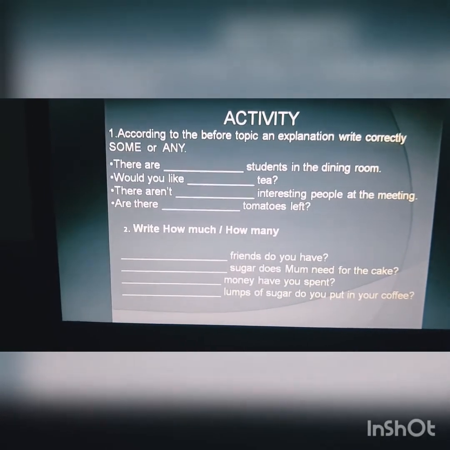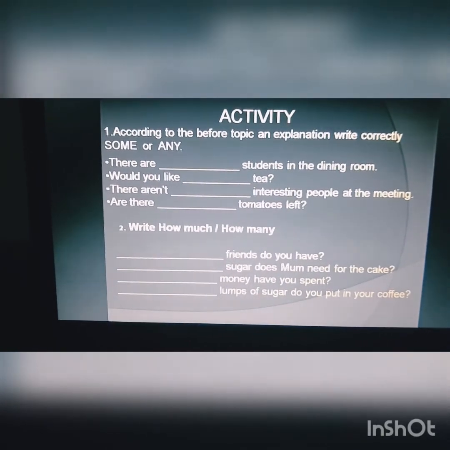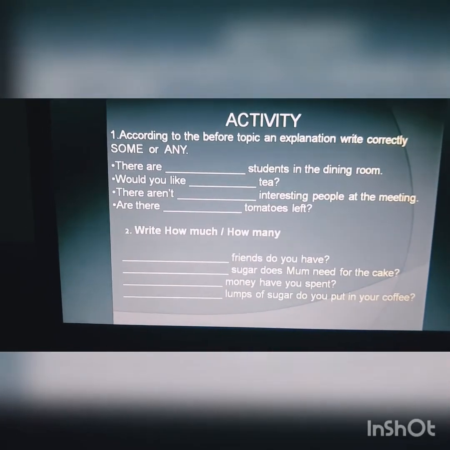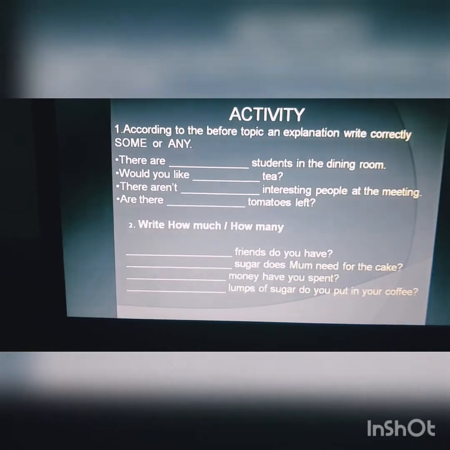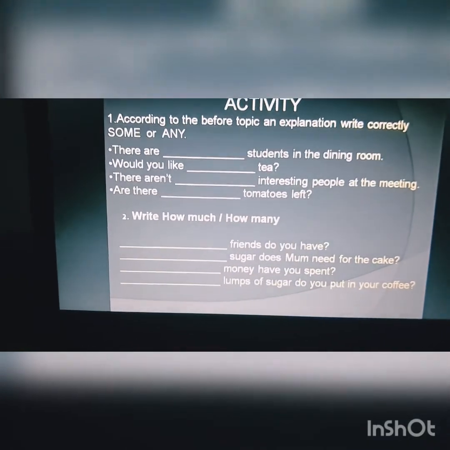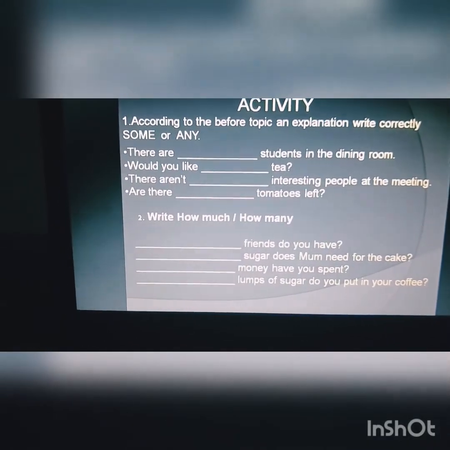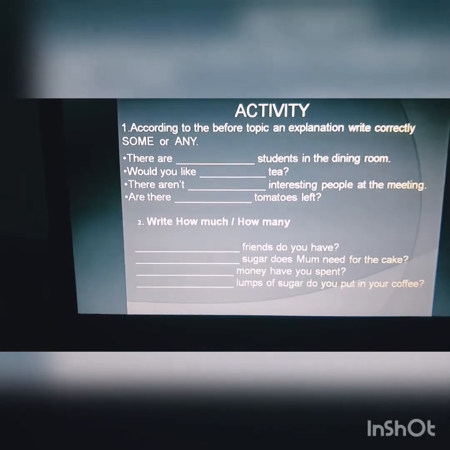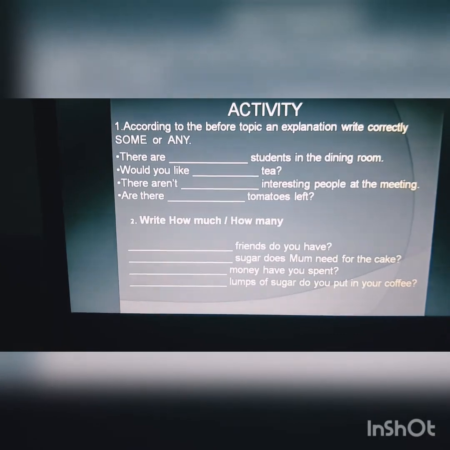Okay? It's very easy, it's possible. Look at the picture from the previous explanation, no problem. Friends do you have? Sugar does mom need for the cake? Money have you spent? Or lumps of sugar do you put in your coffee? Remember, write how much or how many.